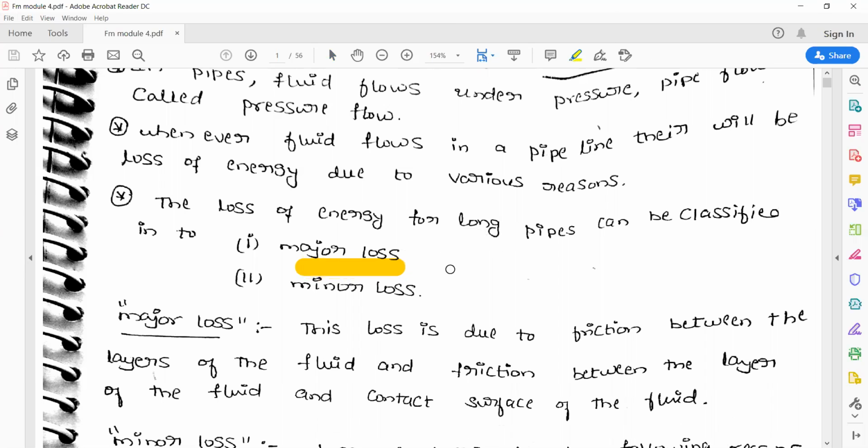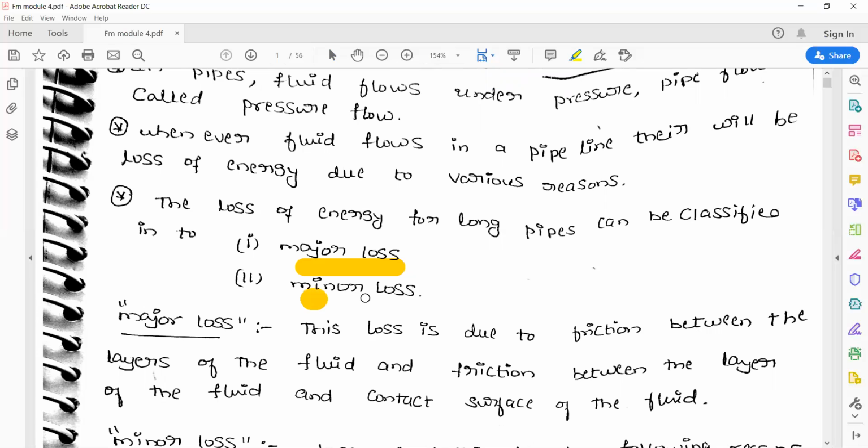When the fluid passes through the pipe, obviously there will be friction between the water layer and the inner surface of the pipe. Due to that friction, head loss takes place. That head loss due to friction is called major loss.